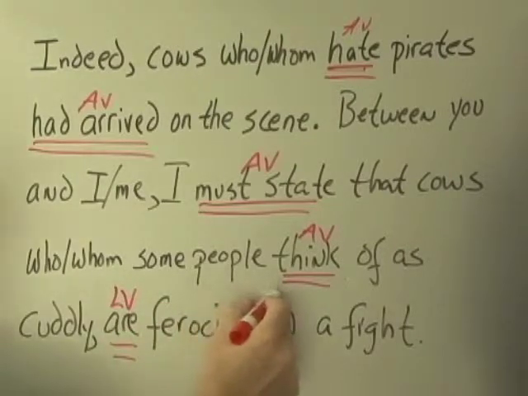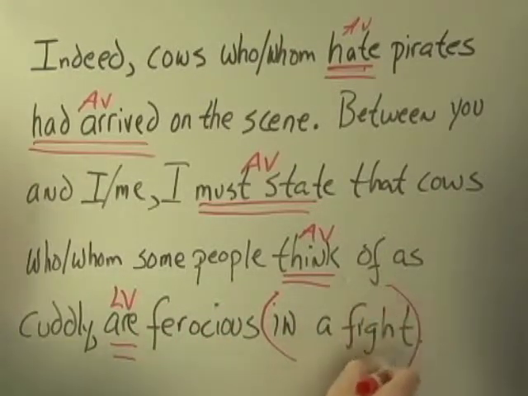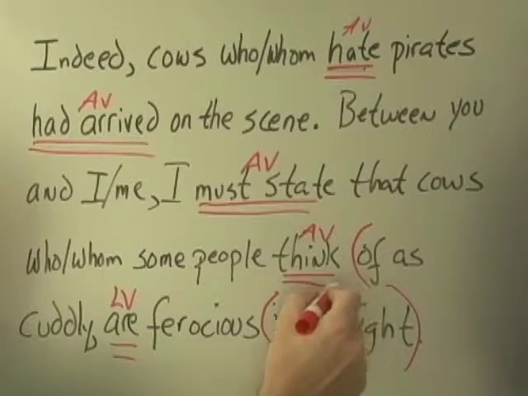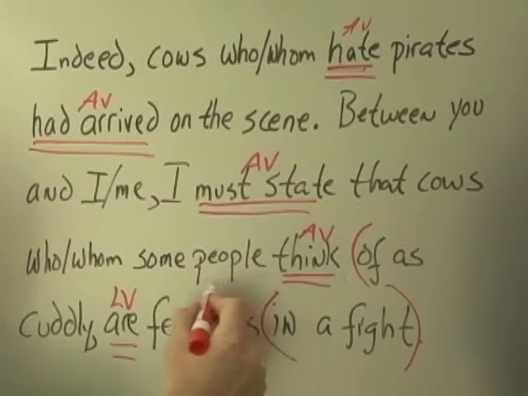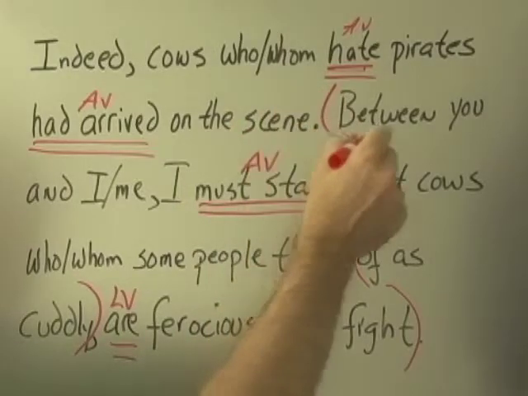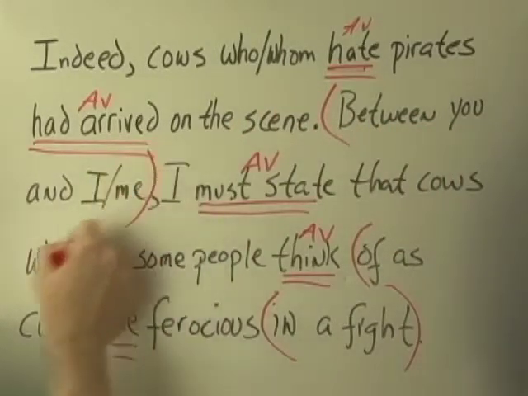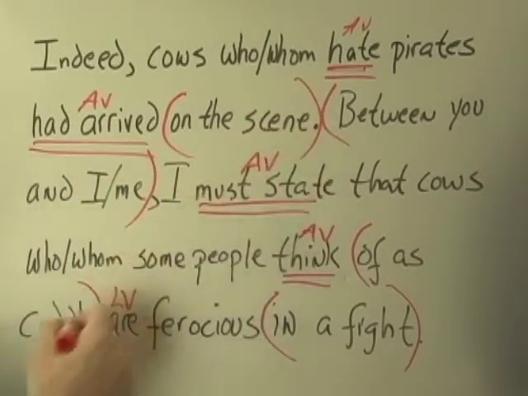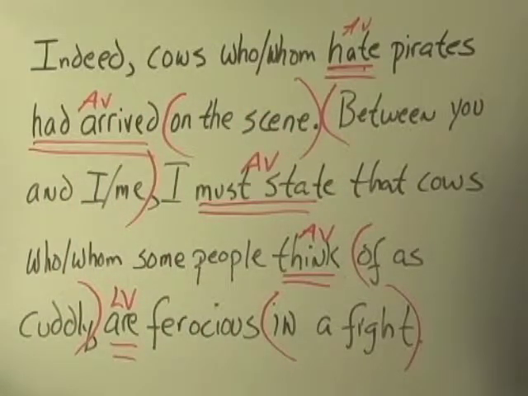I see a few other things, I might as well mark them. In a fight is a prepositional phrase. Of as cuddly, think of as cuddly. Well, we'll go back to that one, but let's mark that as a prepositional phrase. Between you and I or me is a prepositional phrase. On the scene. And that looks like that's it for the prepositional phrases.